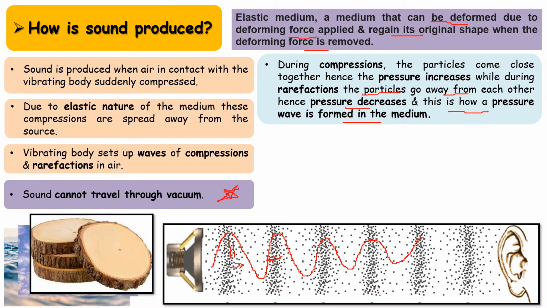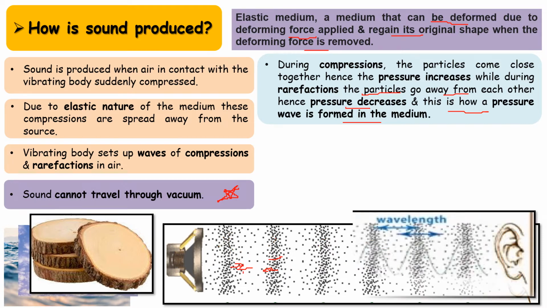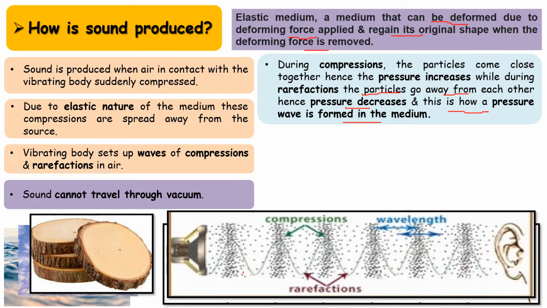So whatever compressions are there, in that region the particles are closer together, which increases the pressure, and in the region where particles are away from each other, the pressure decreases. Hence we have such a type of wave being formed. So this is how you can see the wave compressions. This is a wave, this is a pressure disturbance in the medium. Compression means high pressure, rarefaction means low pressure.